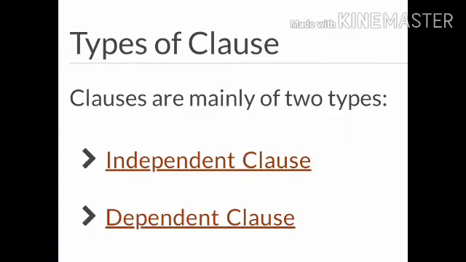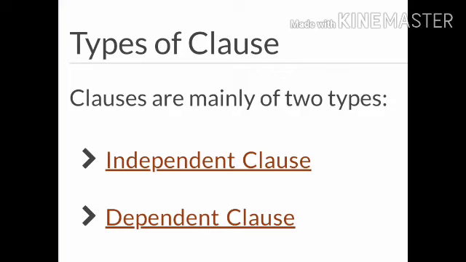Now let us see what the types of clauses are. As I have already told you, for every part of speech in grammar, we first read the definition of that part of speech and then go into details by reading its types. Similarly, here in clauses also there are types. So here also we'll see two types of clause.